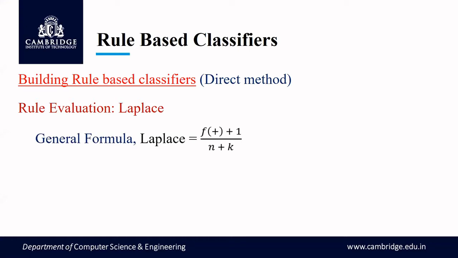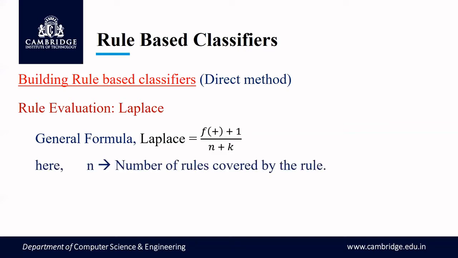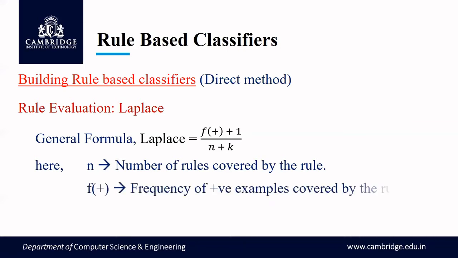The general formula to find the Laplace is f plus 1 divided by n plus k. Here, what are f plus, n, and k? N is the number of records covered by the rule. F plus is the frequency of positive examples covered by the rule, and k is the total number of classes.